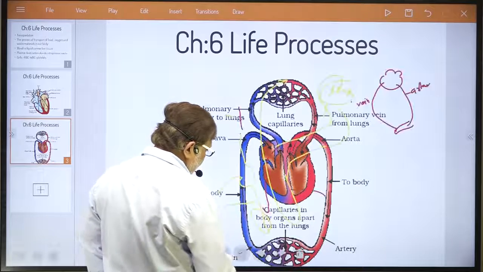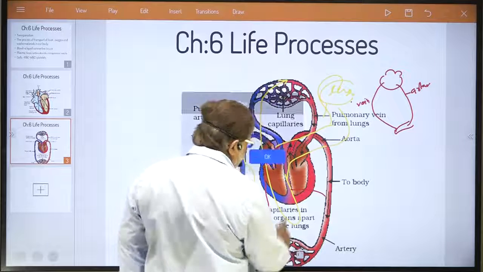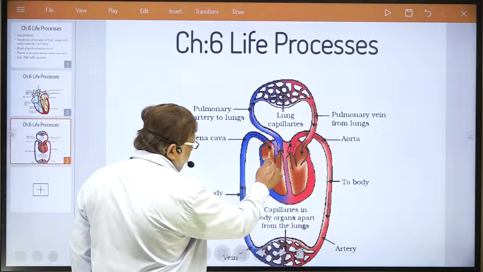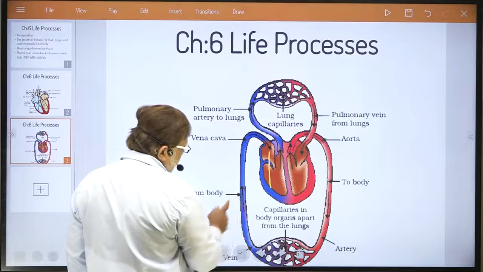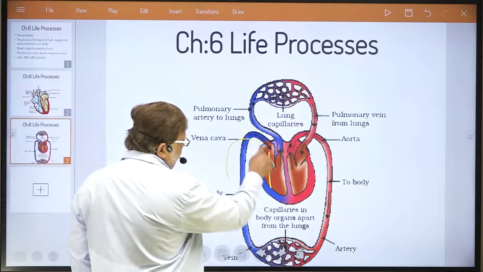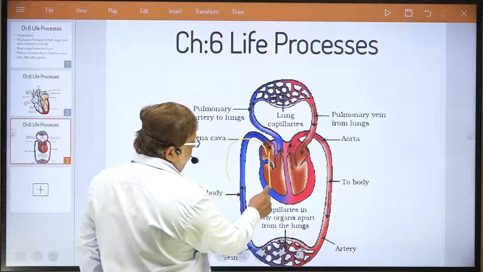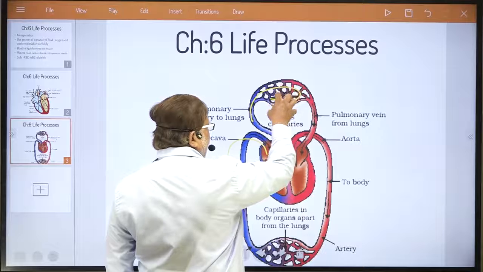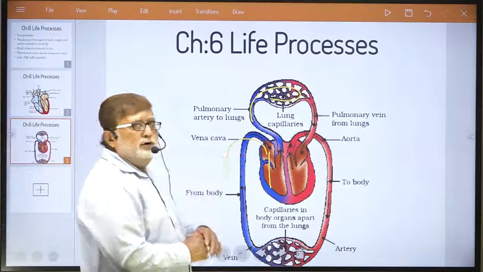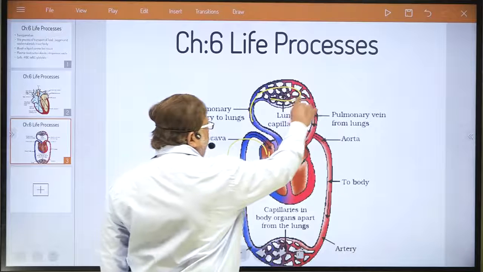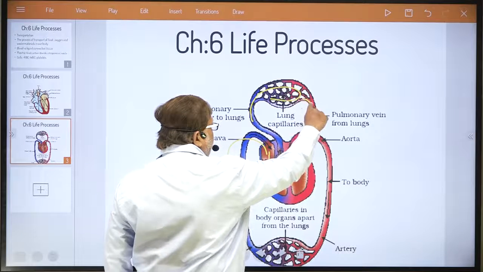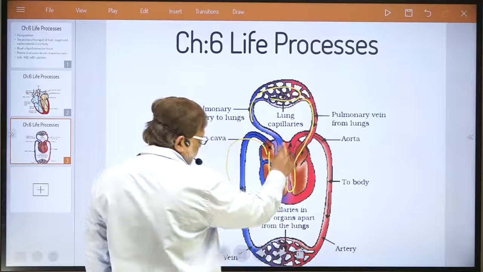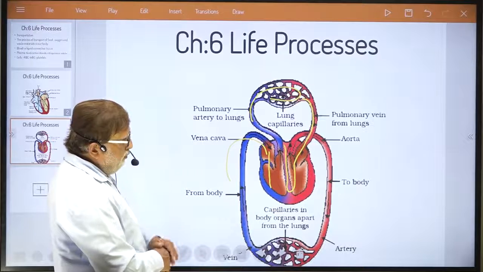Okay, try to understand. First, let us undo that. Okay, now see, this is your right heart. Impure blood collects via, see, it is written from body via vena cava here. Then from here, dear student, it is pushed to the lungs. See, can you see the lungs here? In the lung capillary, the exchange of gas takes place, you all know very well. And then the blood returns back via the pulmonary vein into the heart again, and then again from here it goes to the aorta. This is the whole process, dear student.